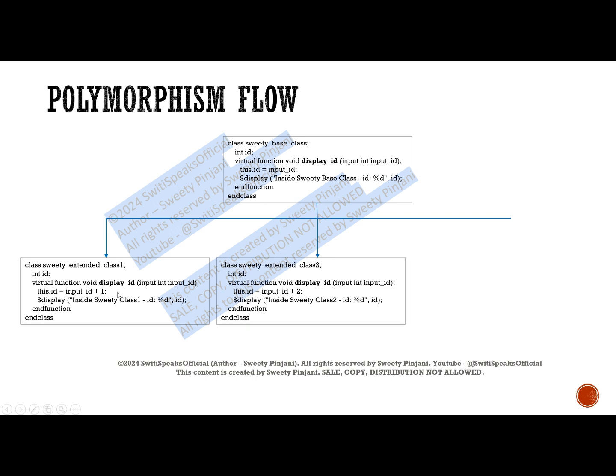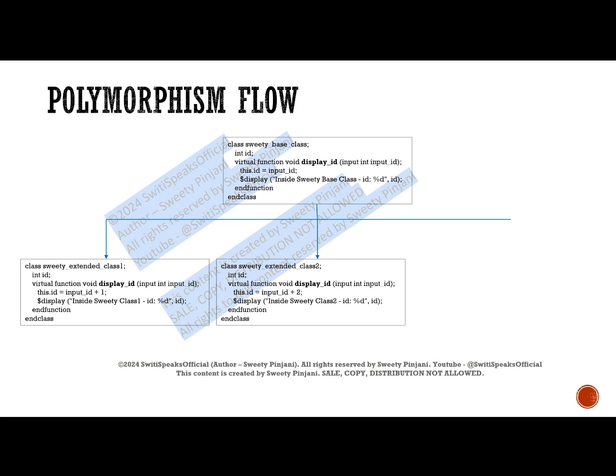Then I have extended class 2. Again, I am implementing polymorphism. How? I have the function with the same name. It has the same number of arguments, which is one argument, the same type, which is int, and the same return type of the function, which is void. I am changing the implementation. Here I am incrementing the input ID by 2 and then displaying it.